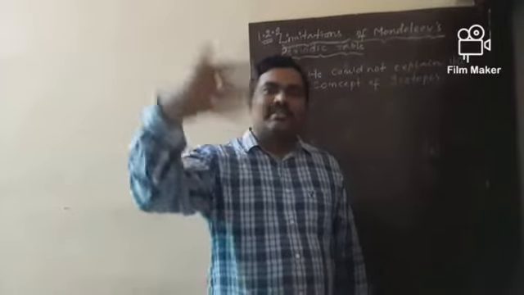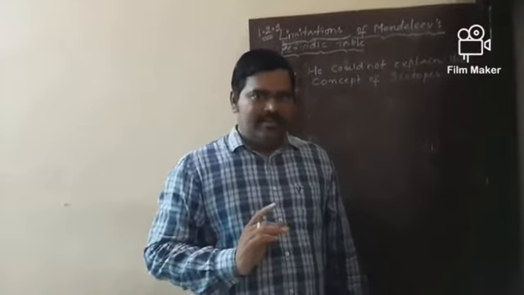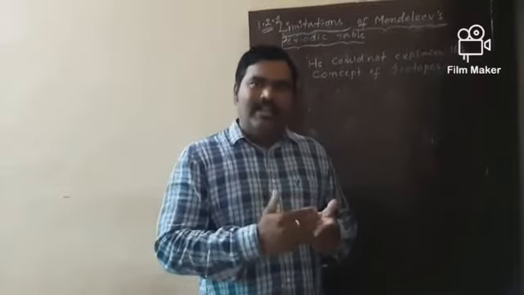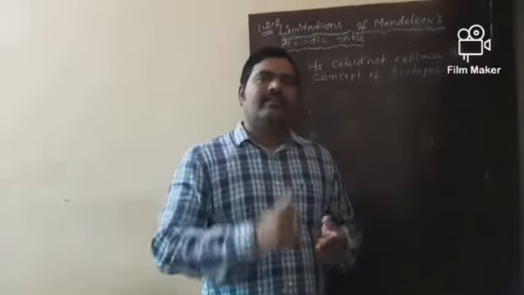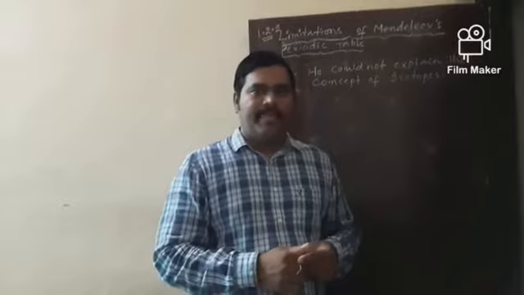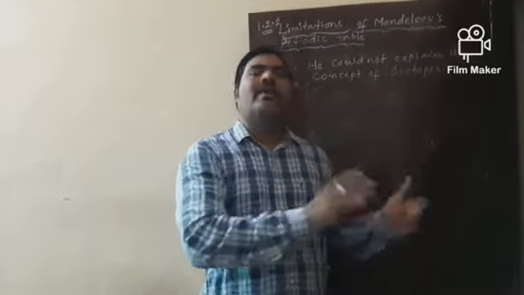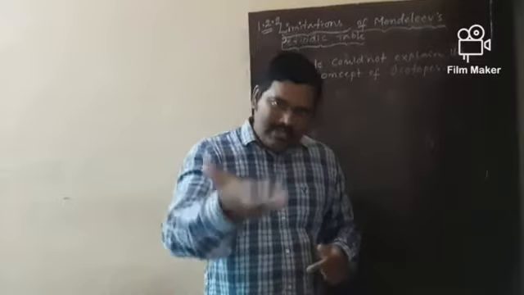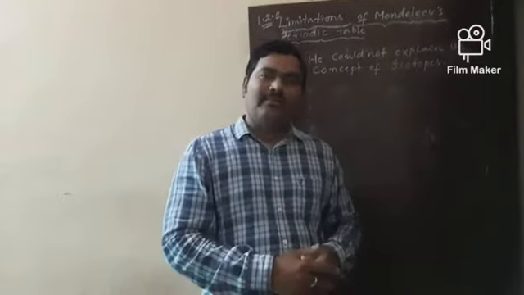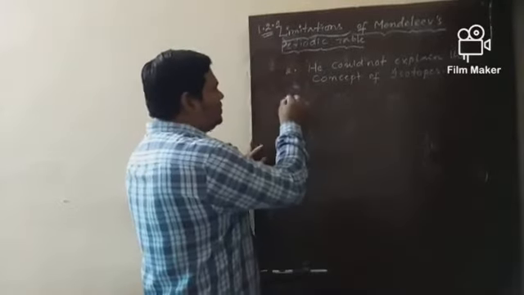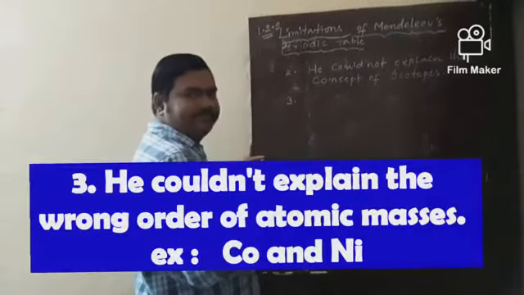Isotopes' atomic masses are different, so he could place all the isotopes of one element in different groups. But he placed all the isotopes of an element in one group, which violates the increasing order of atomic masses. Okay. Now, we are going to the third drawback.